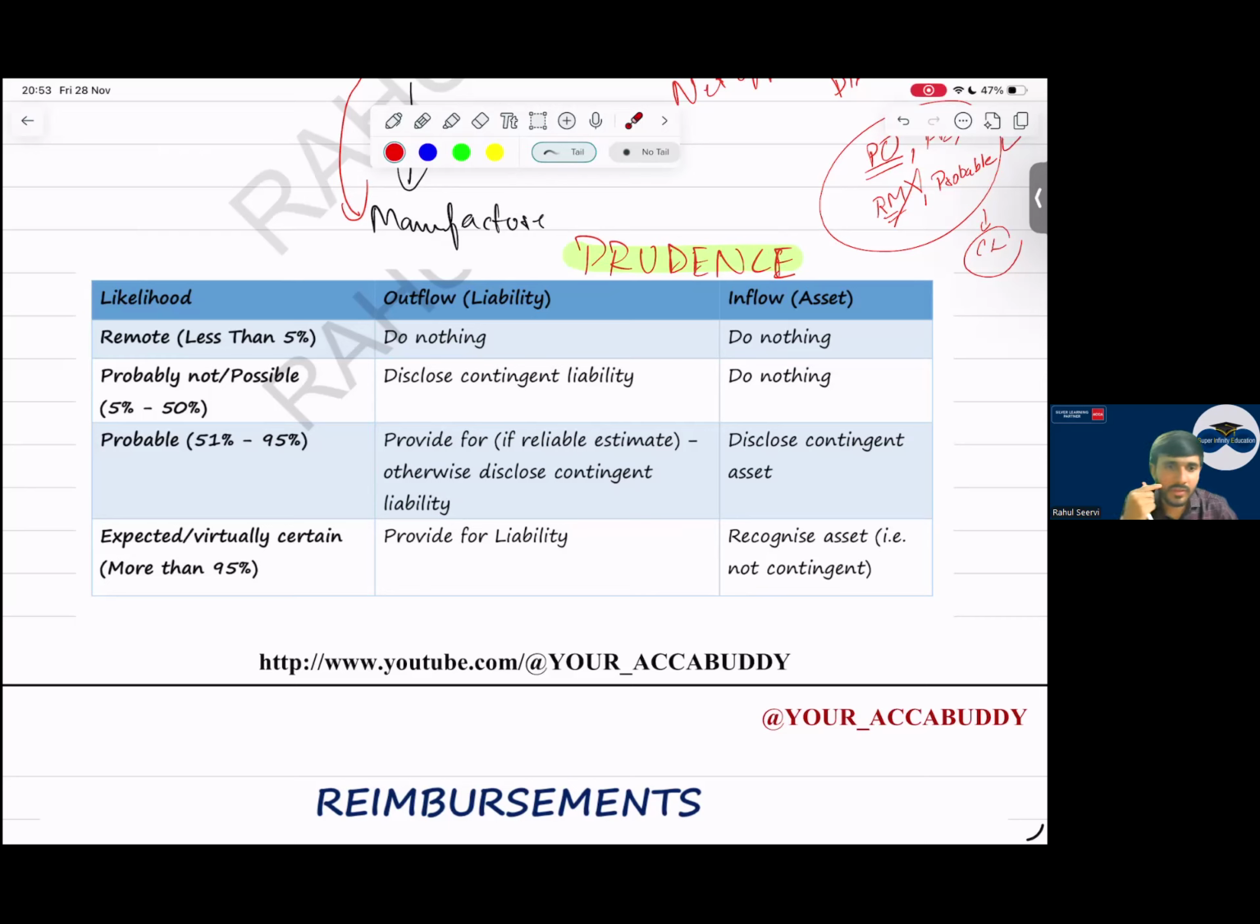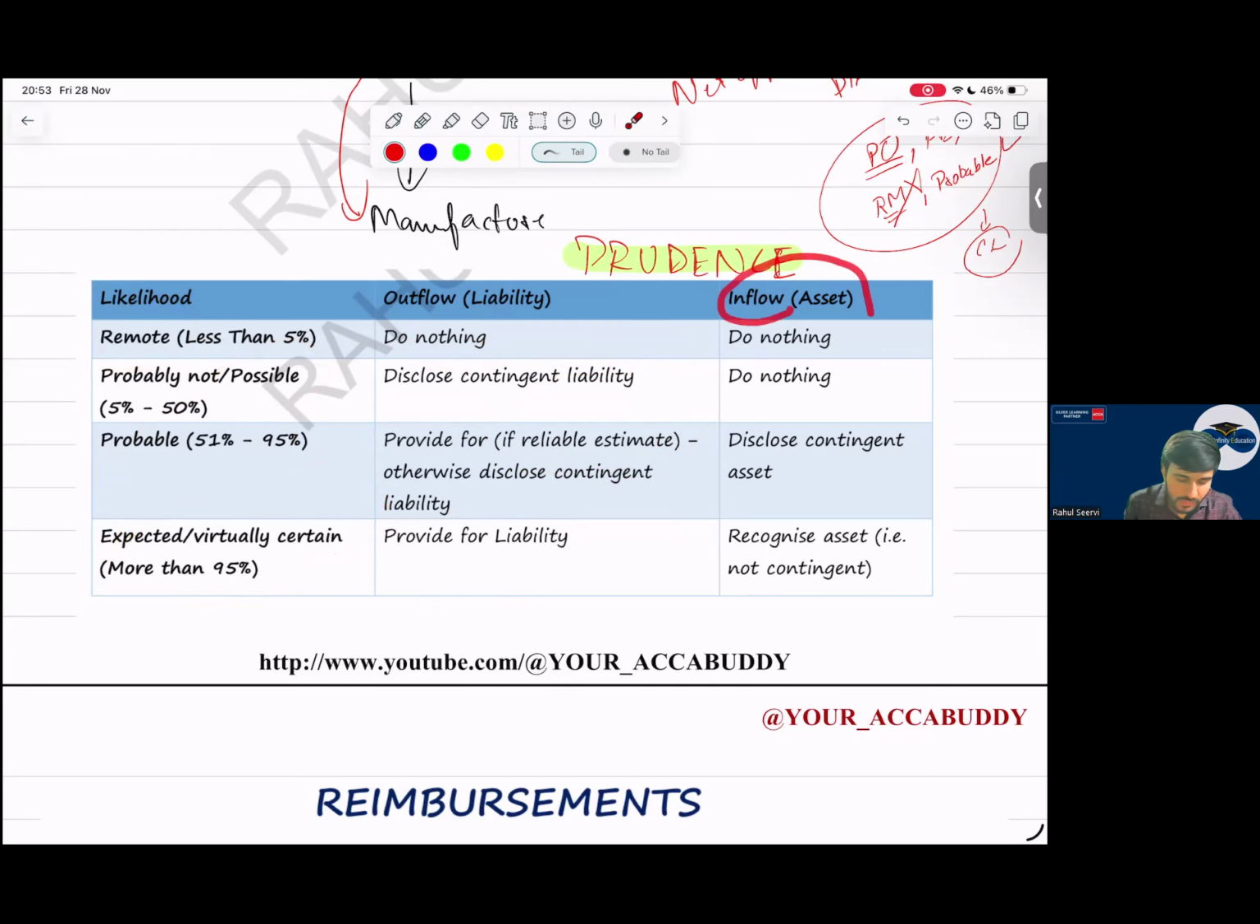Understand this basic better. Right now I cannot go into detail. Understand the basic. See, sir, remote means do nothing. Possible means what? Contingent liability, we disclose it. Simple. Sir, if it is probable, it will become a provision. But if we can't estimate the amount, then it becomes a contingent liability. Sir, if it is virtually certain that we have to pay, it is a liability.